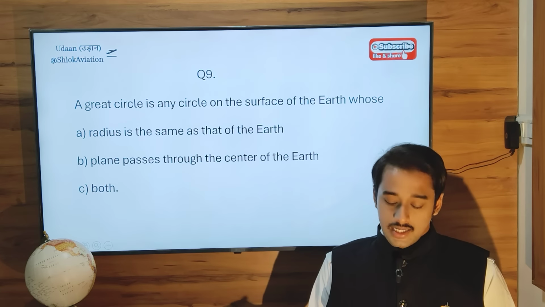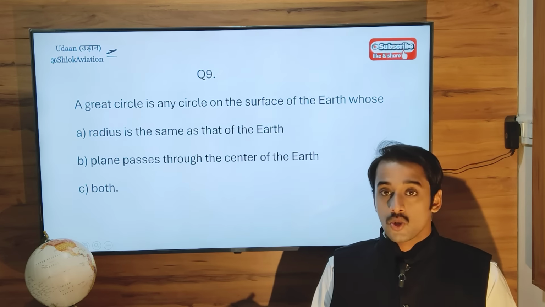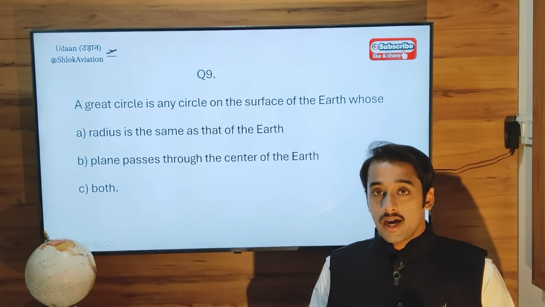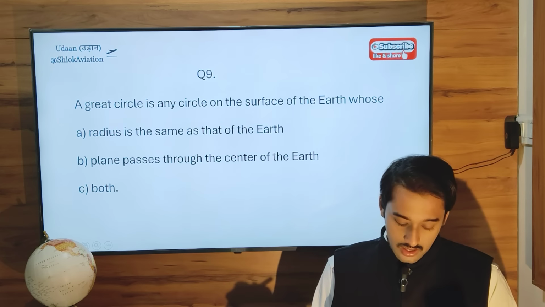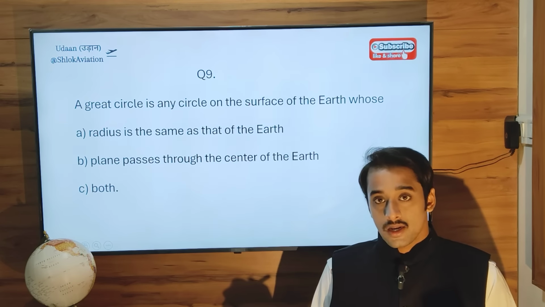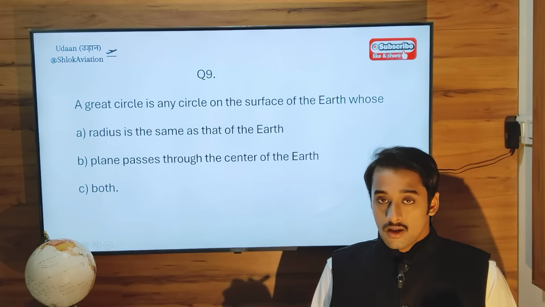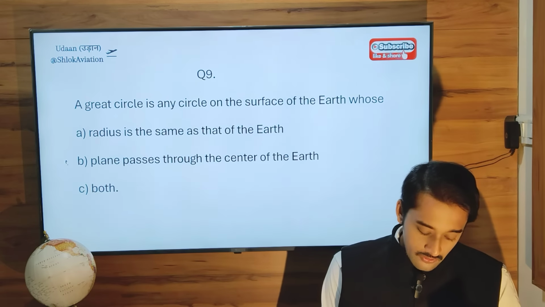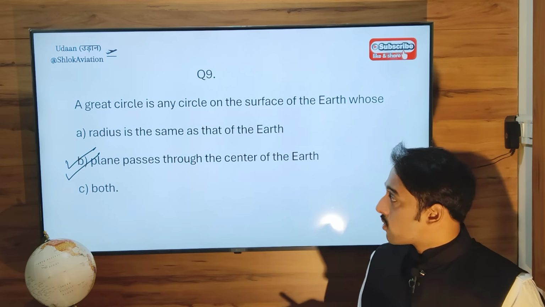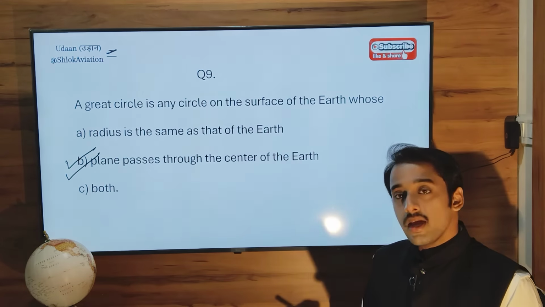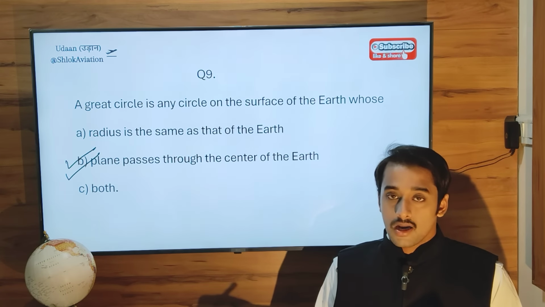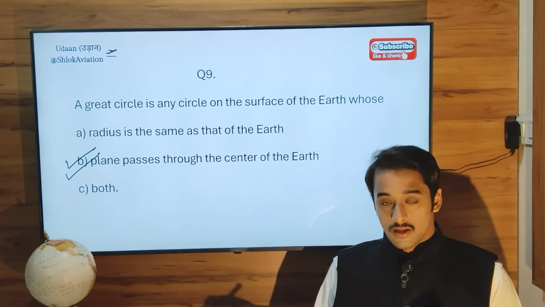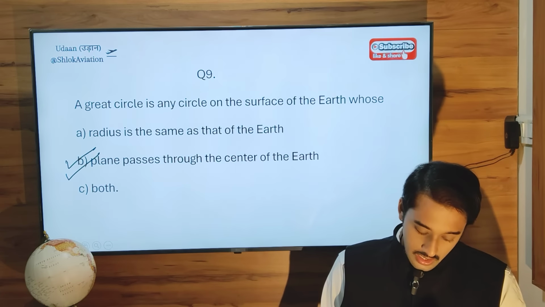A great circle is any circle on the surface of the earth whose, so we have to define this great circle, whose radius is the same as that of the earth, whose plane passes through the center of the earth, or both. By definition, the correct option will be option Bravo. A great circle is any circle on the earth whose plane passes through the center of the earth. Next.